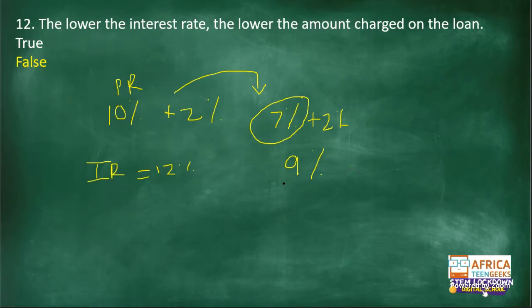And if you lower the interest rate, you lower the monthly repayments, it means you even lower the amount charged on the loan. That is why we are saying it is the perfect time. If you can pay off way more monthly installments right now, pay them off, or advise your parents too, because I'm not expecting you guys to have debts at your age. Ne? But if you do, and I don't know what would be the reason, but if you do, honestly, think about it, pay them off. If you have a car as you took on a loan, pay it off. Any of those things, pay them off right now while the interest rate is so low.